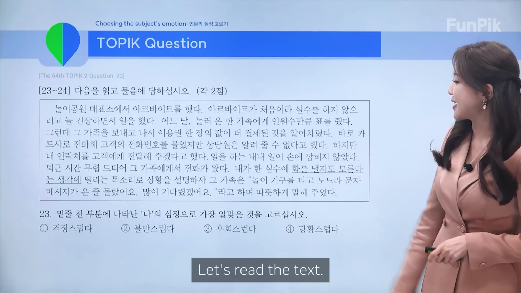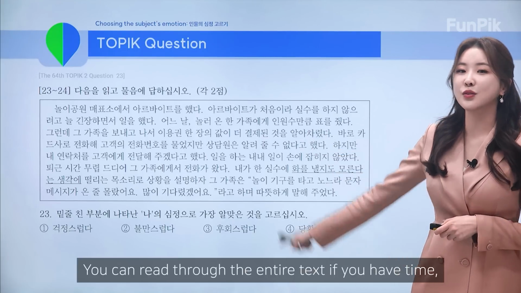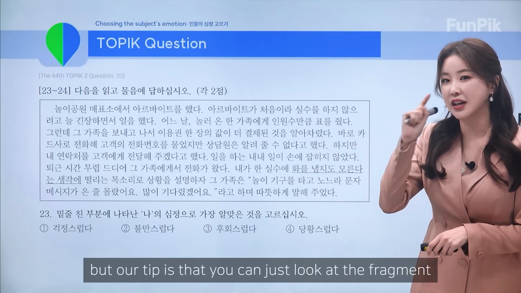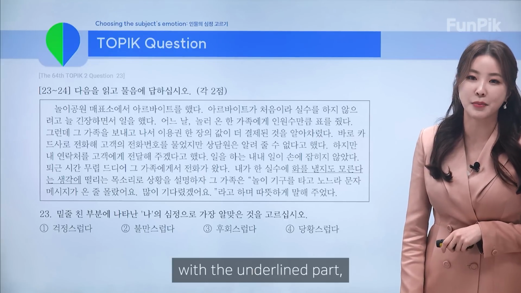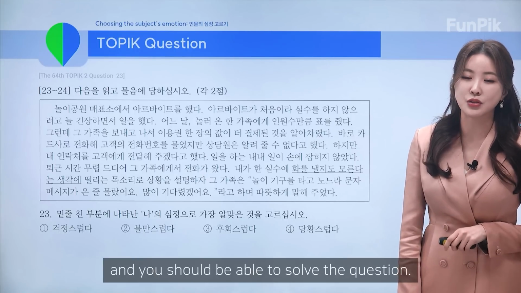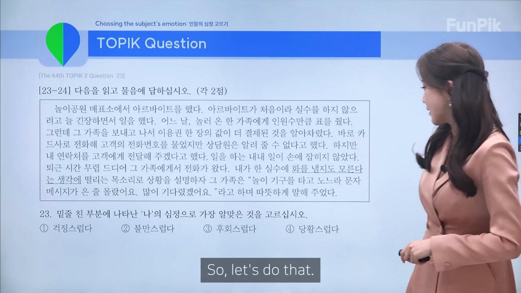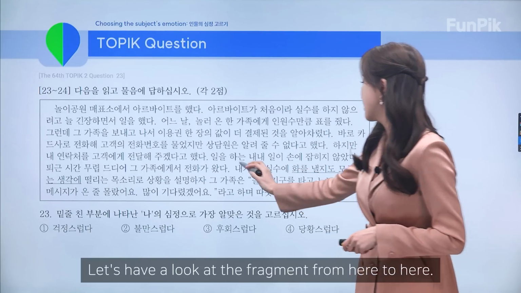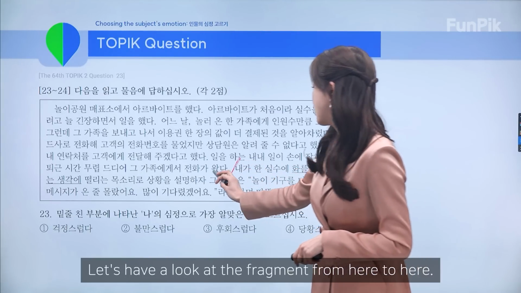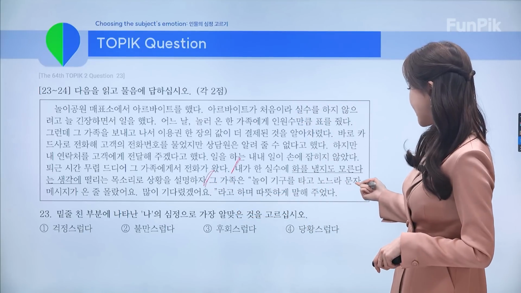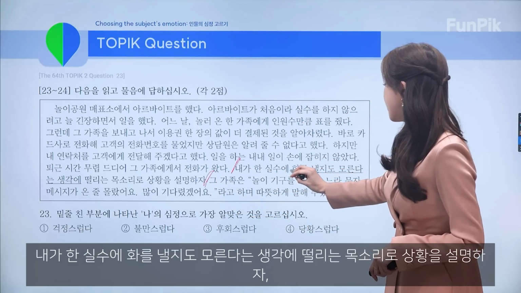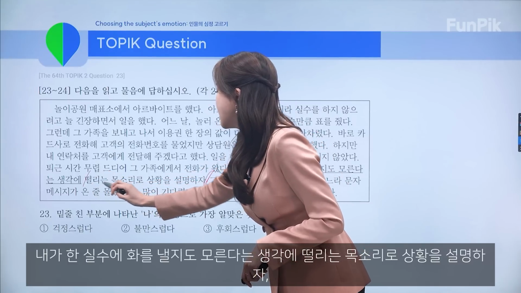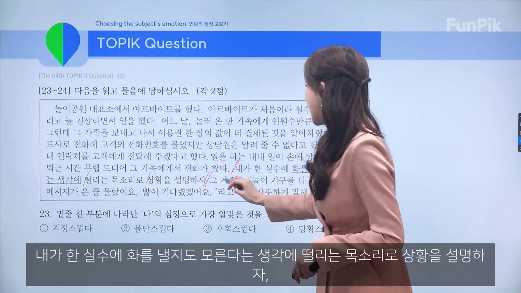All right, let's read the text. You can read through the entire text if you have time, but our tip is that you can just look at the fragment with the underlined part and you should be able to solve the question. So let's do that. Here is the underlined part. Let's have a look at the fragment from here to here. 내가 한 실수에 화를 낼지도 모른다는 생각에 떨리는 목소리로 상황을 설명하자.